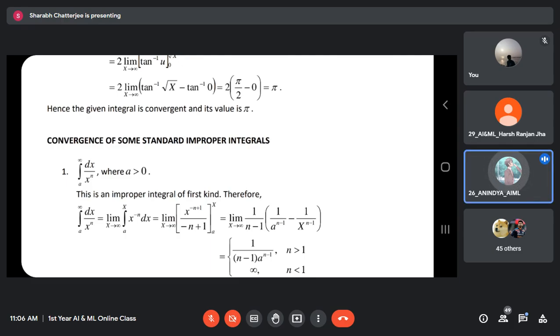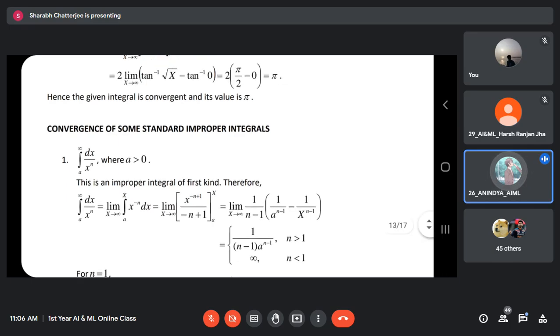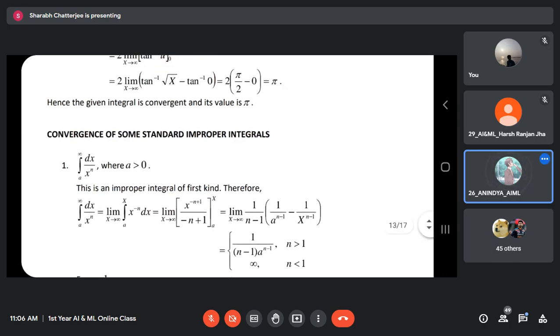I will give one question. Yes, tell me. Limit x tends to infinity, x to the power 7 by 2x plus x to the power 7. Okay, yes. Tell me, what will this be? Sir, you will not get anything other than infinity by infinity form. This is infinity by infinity. What is the value of the limit?